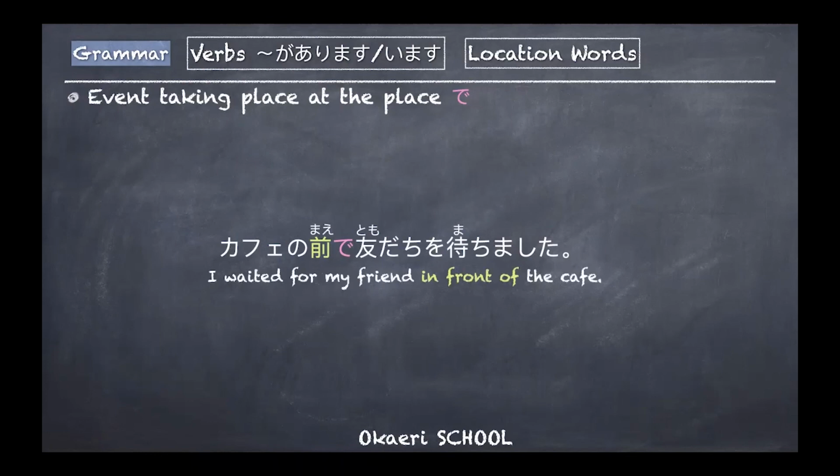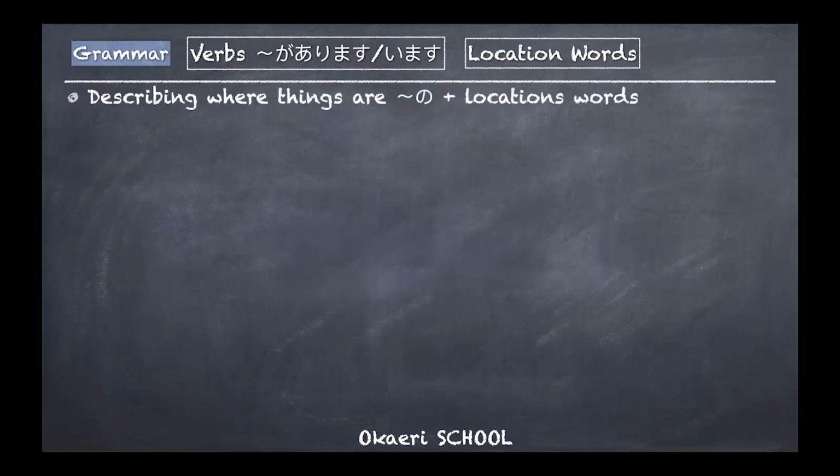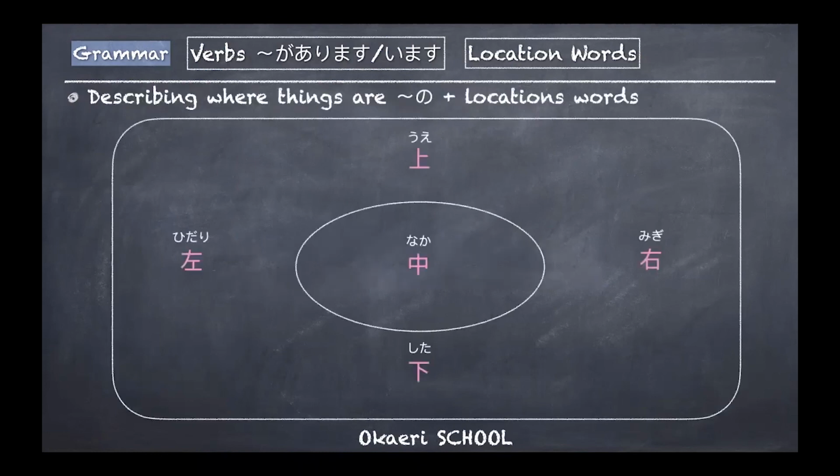So you can also use these location words to describe where you did the action of waiting or eating or meeting up or stuff like that. Other verbs can also be used. So this was the point with the particle で. カフェの裏で, maybe on the back side of the cafe, or カフェの隣で, you can also say that. So that's it.